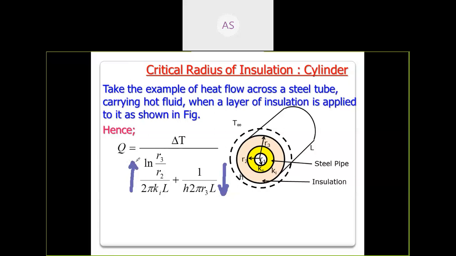Because if this is increasing by 10 and this is decreasing by 20, then the overall reduction will be 10.